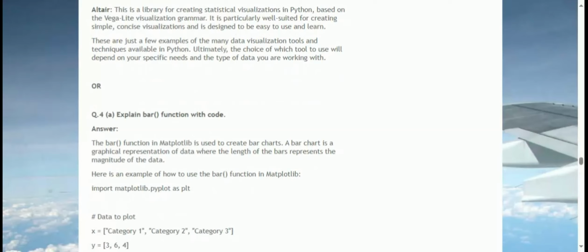This will create a bar chart with 3 bars, one for each category, and the height of each bar representing the corresponding value in y.